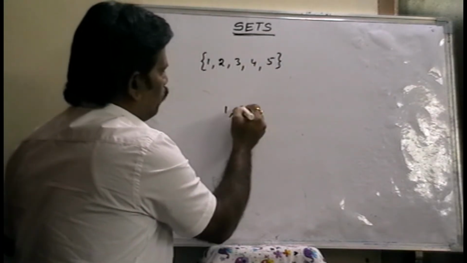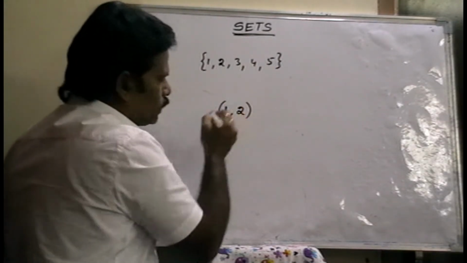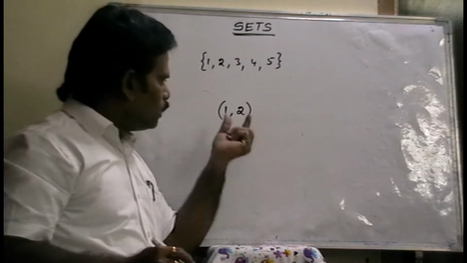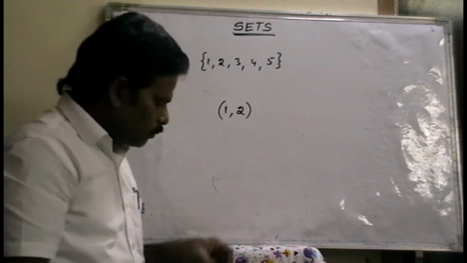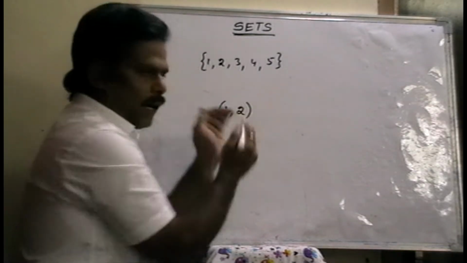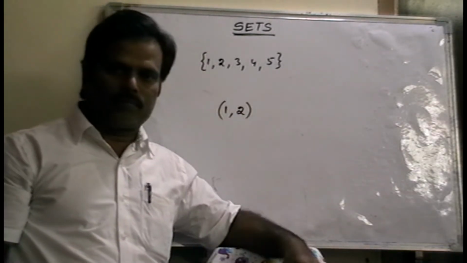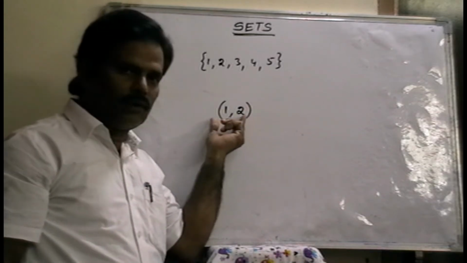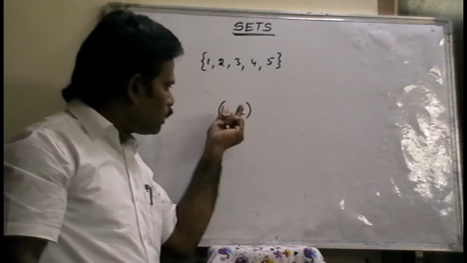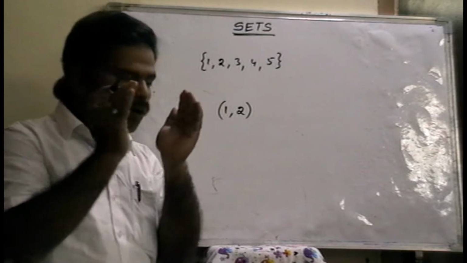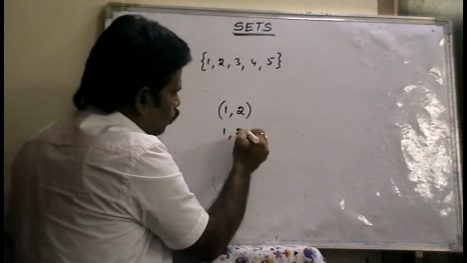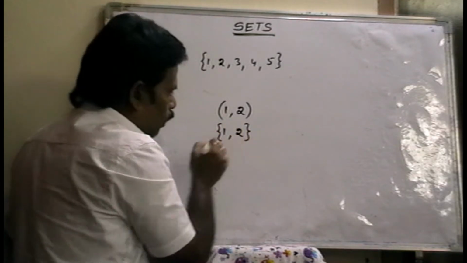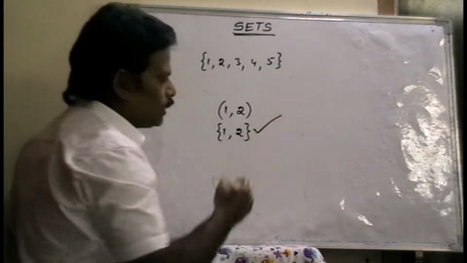Suppose 1, 2. Now it is not a set. Why? Because these elements are bounded by ordinary brackets. If the elements are bounded by ordinary brackets, it is called an ordered pair. It is not a set. Why? Because here the elements are bounded by only ordinary brackets. If the same elements 1, 2 are enclosed between flower brackets, now it is called a set.